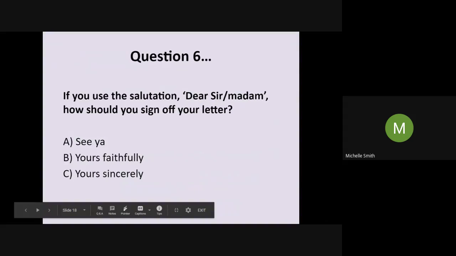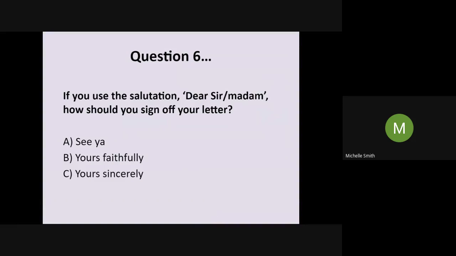Okay, let's move on. Question 6. If you use the salutation, dear sir or madam, how should you sign off your letter? Do you think it's A, see ya, B, yours faithfully, or C, yours sincerely? The correct answer, of course, is